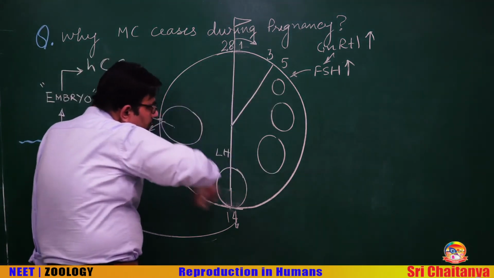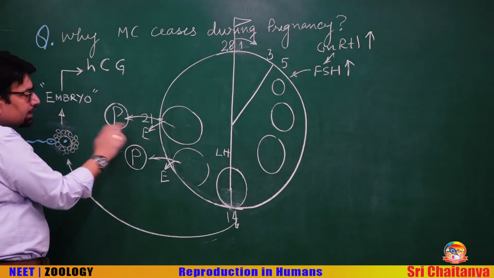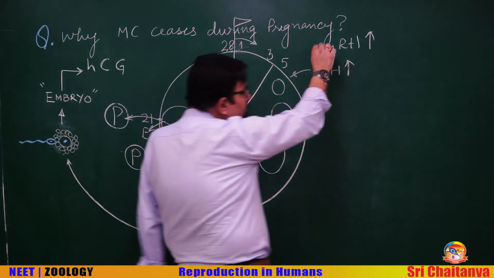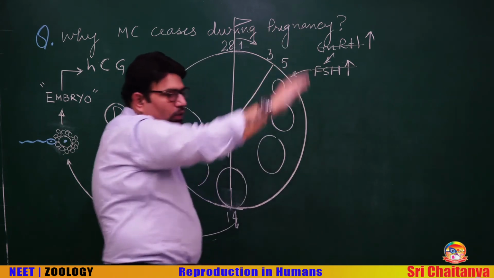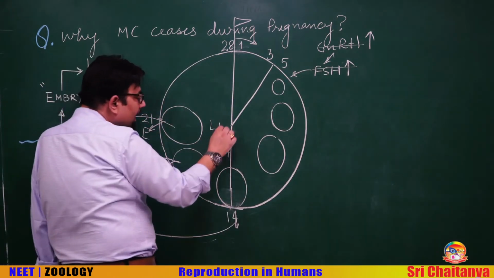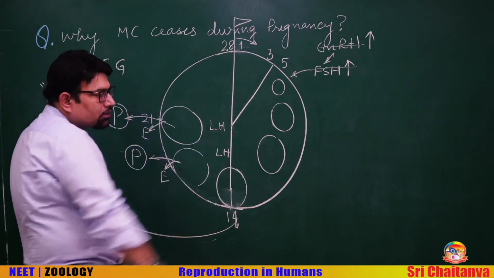In normal days, because of very high levels of P and E, a negative feedback generates, the GnRH is ceased, FSH and LH, the gonadotropins, decrease in the blood, and because the LH is decreasing, the corpus luteum starts degenerating.